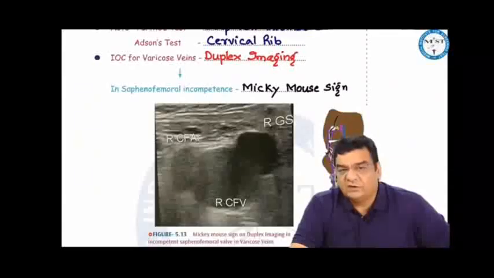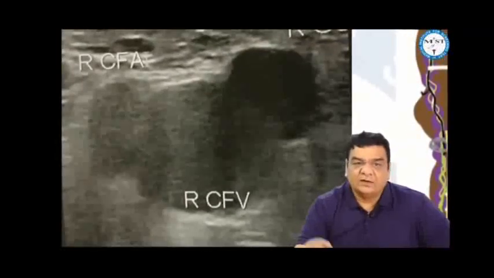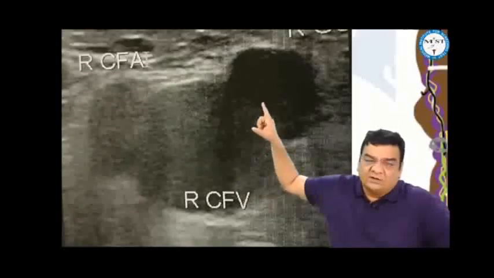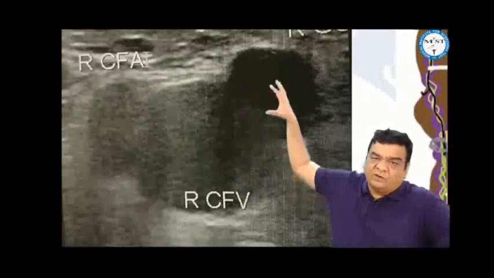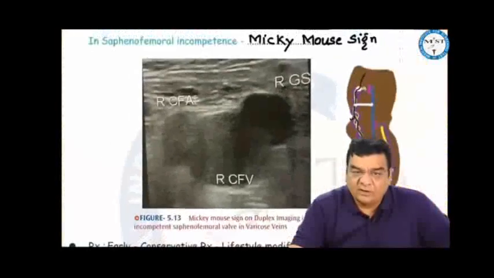Investigation of choice for these varicose veins is duplex imaging. In saphenofemoral incompetence, on duplex imaging, we find a Mickey Mouse sign. Like here, this is the common femoral vein. This is the great saphenous vein. The valve has become incompetent, so more blood is going into the great saphenous vein, and this is giving us a Mickey Mouse sign. Mickey Mouse sign indicates saphenofemoral incompetence in varicose veins.